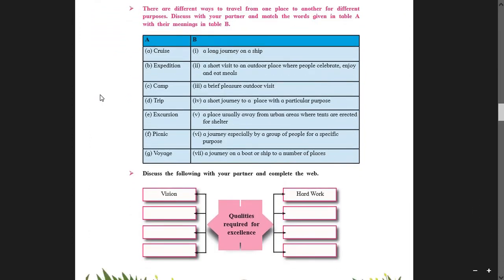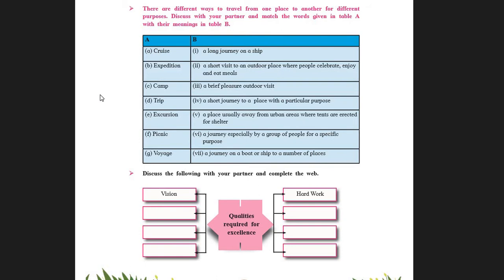Now discuss the following with your partner and complete the verb. Qualities required for excellence. What are the qualities required for excellence? Come on. You have all done very well in mind mapping.